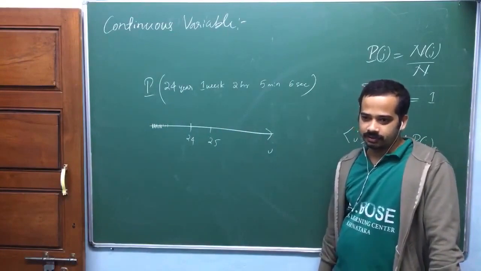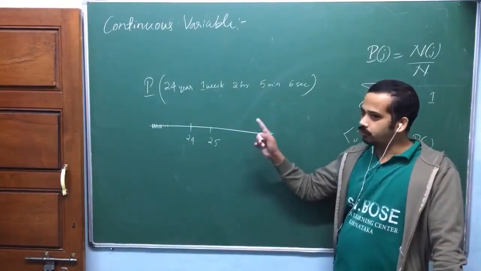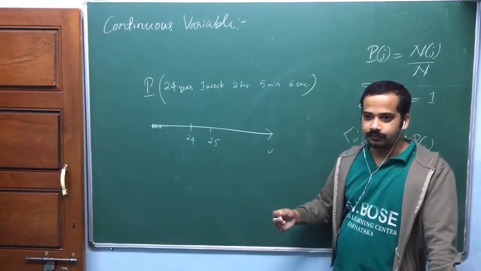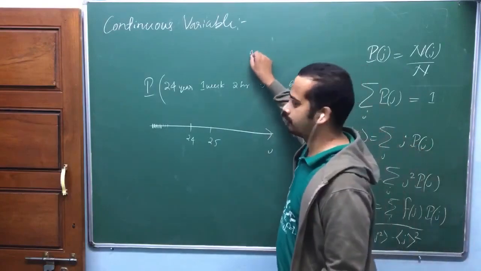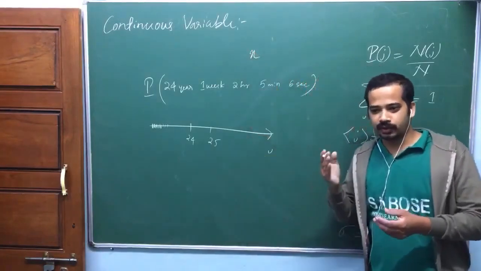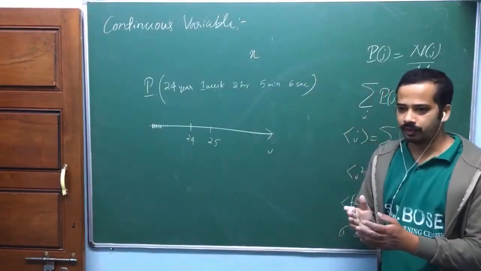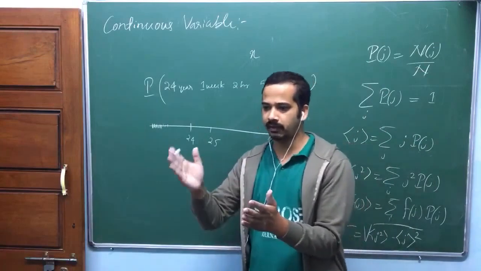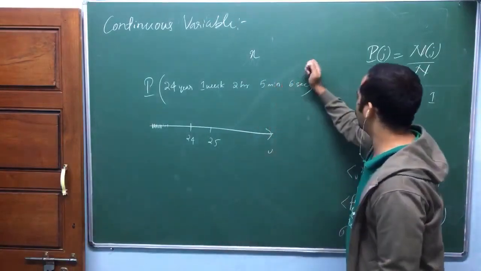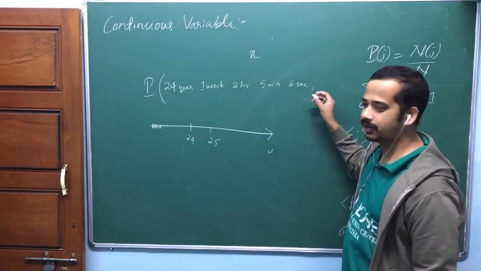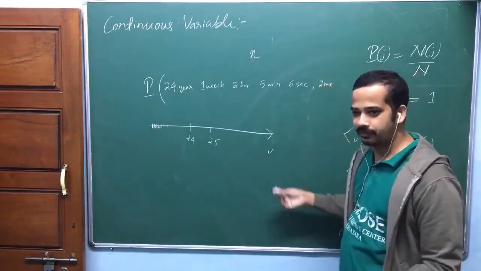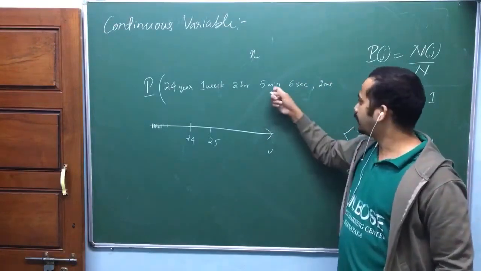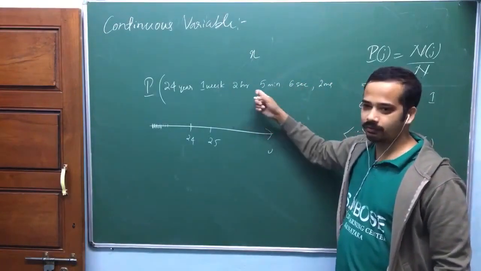A continuous variable means it should vary continuously. Age should vary continuously. If you take one particular age x, that's a very sharp value. From 0 to 1 on your x-axis you have infinitely many values. 6 second, you have to go for millisecond also. After 6 second, 2 millisecond happen. After 5 minutes, 6 more second happen. After 2 hours, 5 more minute happen.